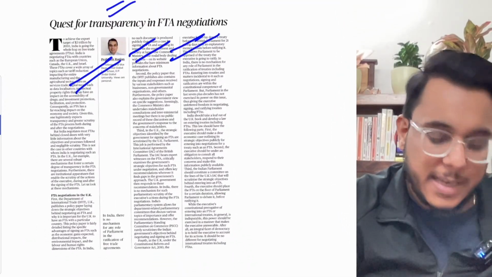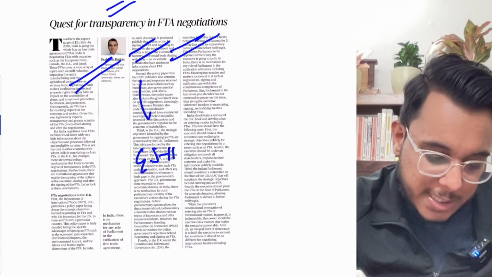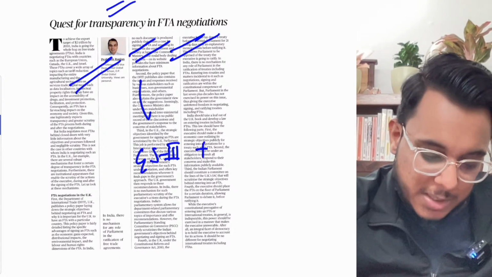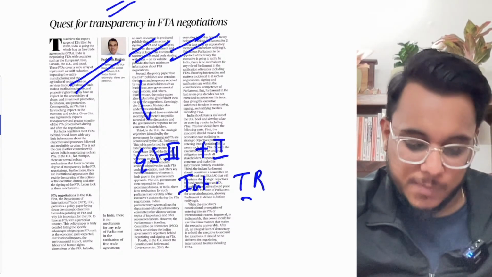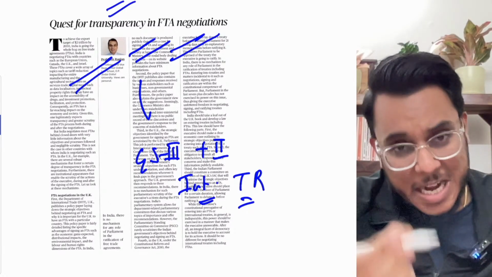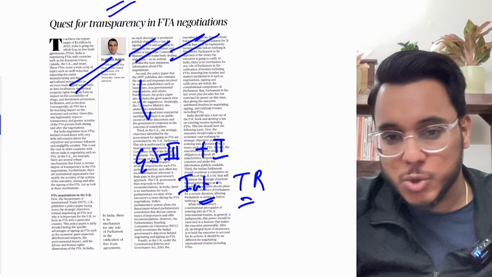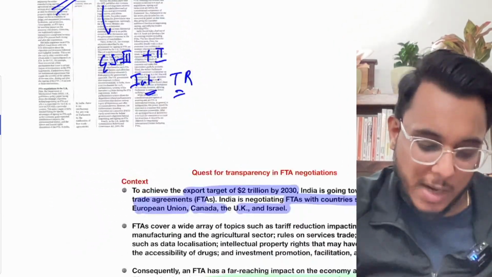Quest for transparency in the FTA negotiations. This particular article we will see with respect to GS paper 3 plus GS paper 2, international trade relations, bilateral talks. Bilateral relations are particularly mentioned in GS2, so in GS2 it will come. In GS3 also, these things can be accommodated.